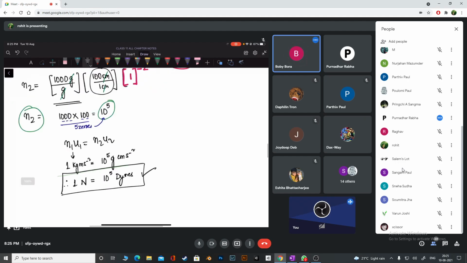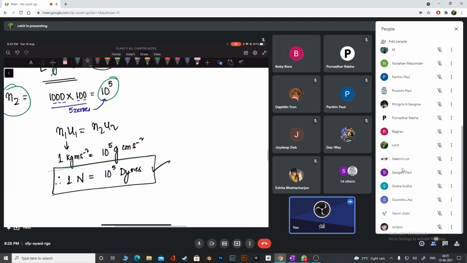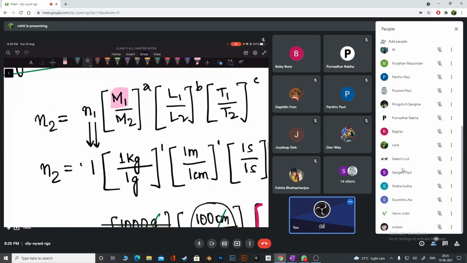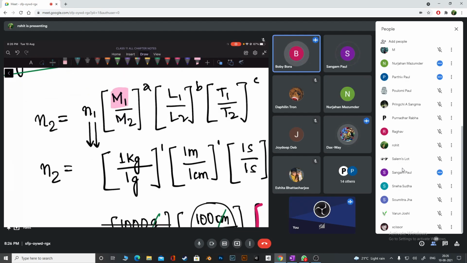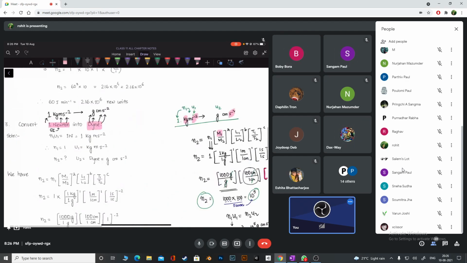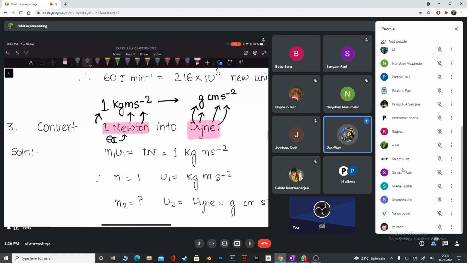Okay. So suppose they ask you to convert not 1 newton, but they ask you to convert 20 newtons. The only thing that changes here, see guys, in place of N1 equal to 1, I'll write here how much, guys? 20. So now you're not converting 1 newton, now you're converting 20 newtons. Yes, okay, but I think you got the idea, right? Later I'll give you that as a practice. But guys, are you clear how to convert using dimensions?